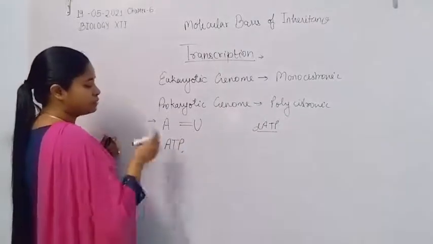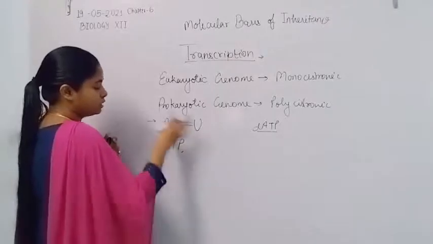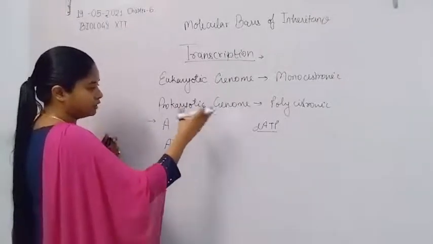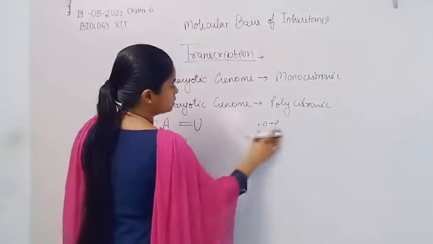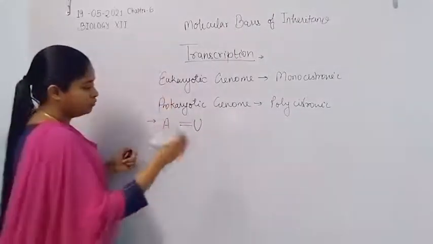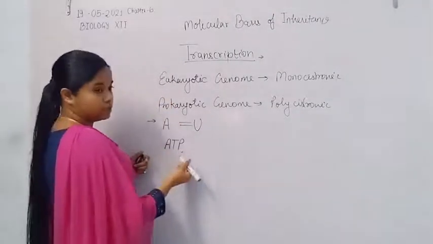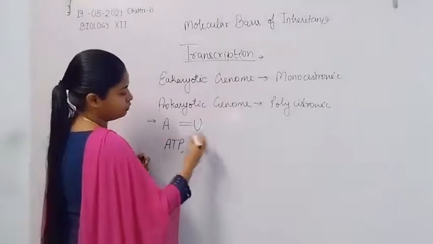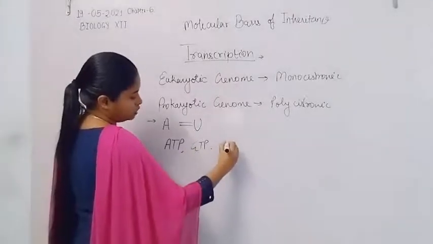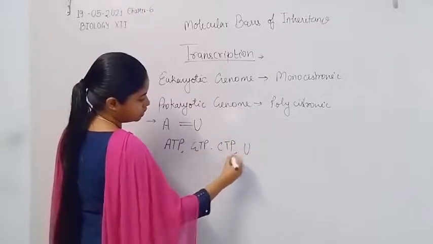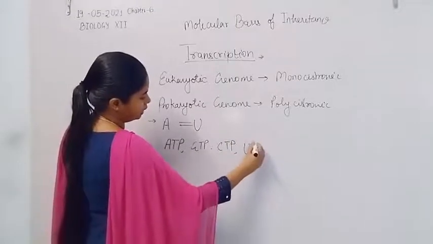How many substrates are used during the synthesis of the RNA molecule? All the substrates are in the form of triphosphate, that is ATP, guanosine triphosphate, cytosine triphosphate, and uracil triphosphate.